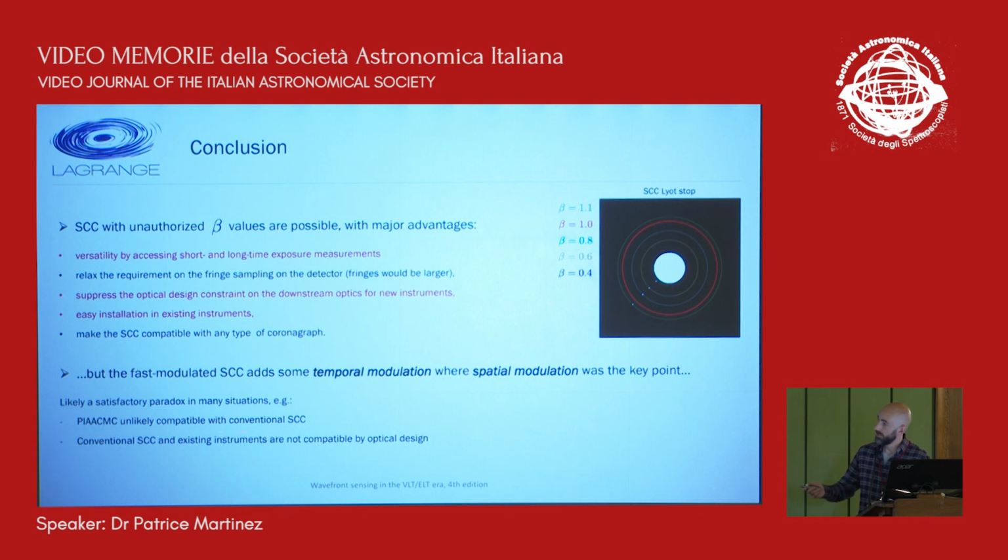And another aspect is the fact that the conventional SCC is very difficult to implement in existing setups and existing instruments, precisely because the optical beam is not wide enough to capture the light from the reference hole. So that's the main advantage, and that's the reason why it's a satisfactory paradox from my point of view. Thank you.